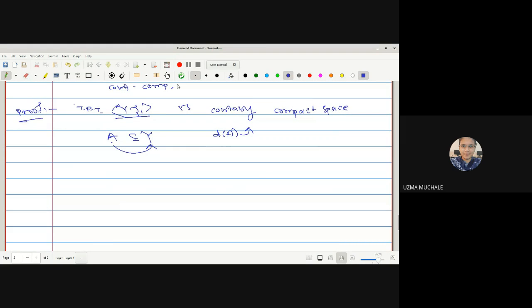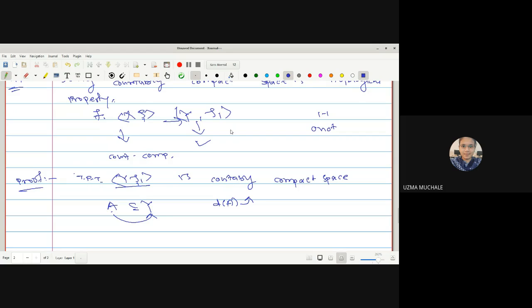Here we have considered A from Y, given that F is a continuous, one-one, onto, open map. If you don't remember, you can just say F is a homeomorphism.